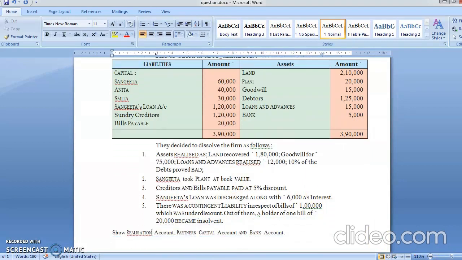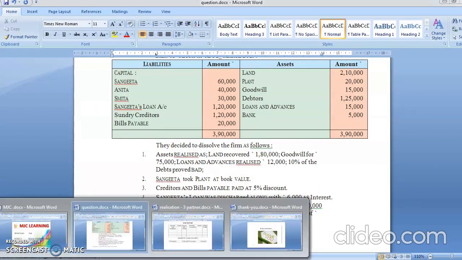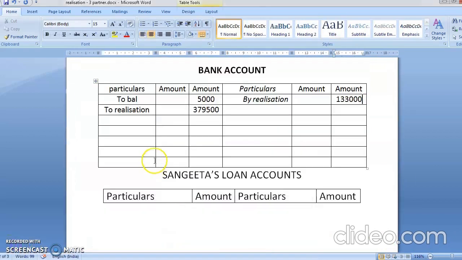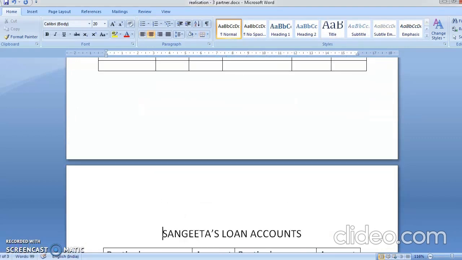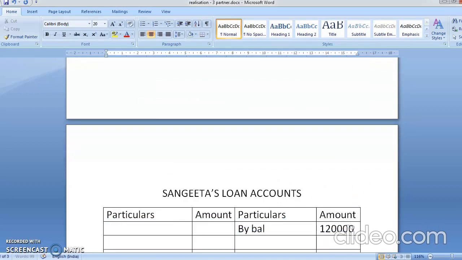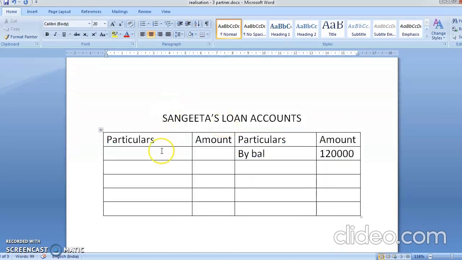Okay, the next entry was Sangeeta's loan was discharged along with the interest of rupees 6,000, and there was a contingent liability. Okay, students, now let's do Sangeeta's loan. You have discharged Sangeeta's loan. The loan was 1,20,000, and paying with interest of 6,000, it is 1,26,000. So you will write here to bank. You are paying her along with interest. How much are you paying? You are paying 1,26,000.